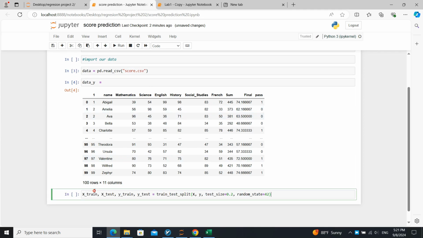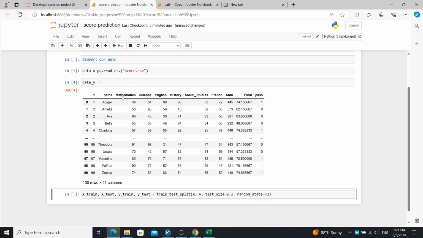Let me tell you about this line of code. For training your model in neural network or some kind of machine learning, it's better to have more than 100 or 81 data. For that, we split our data in 20% and 80%.